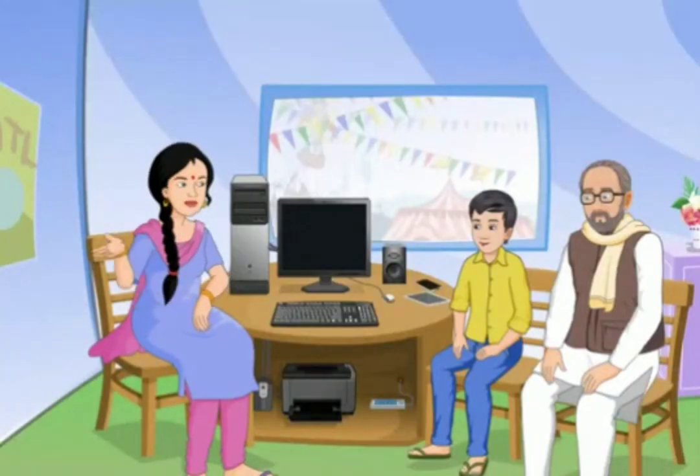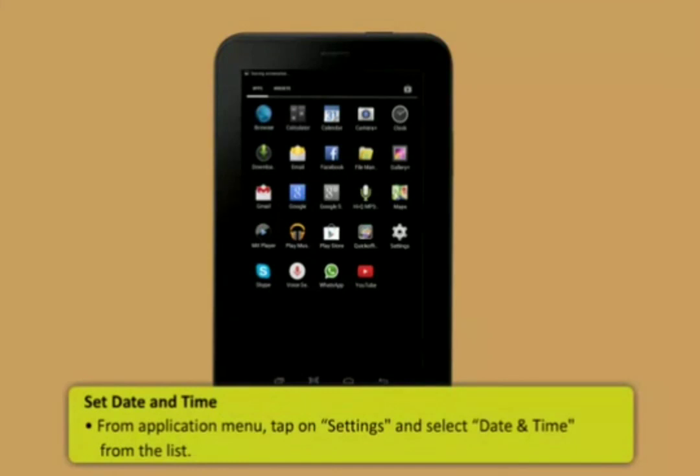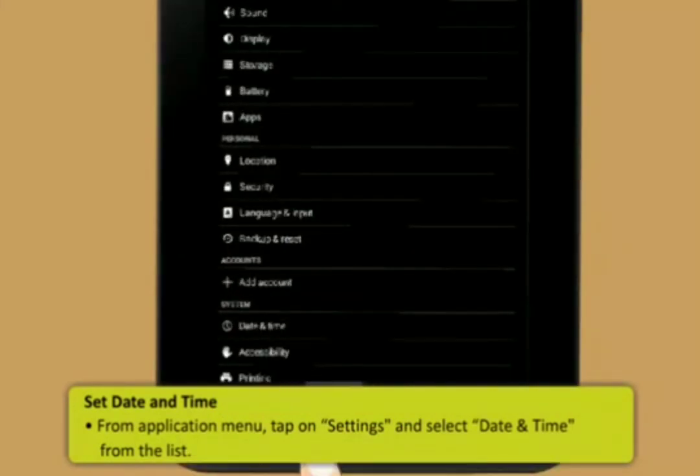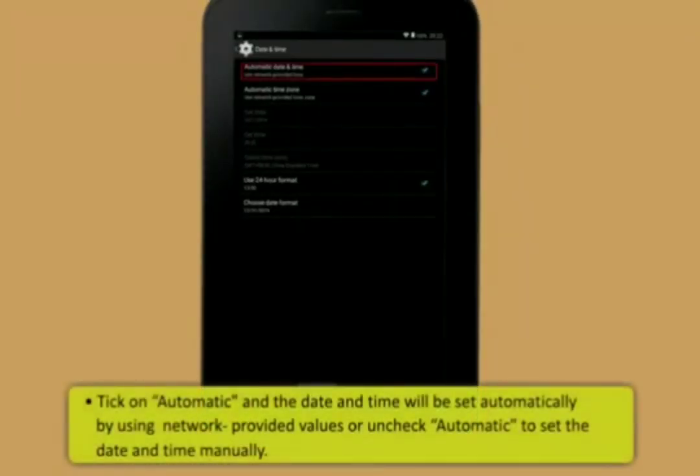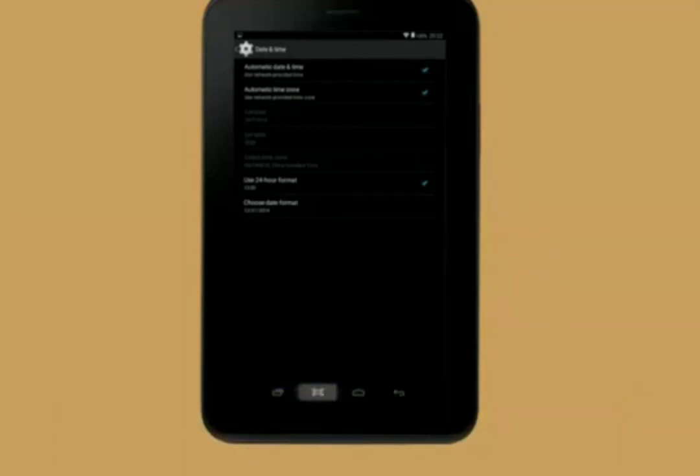To set date and time, follow these steps. From the Application menu, tap on Settings and select Date and Time from the list. Tick on Automatic and the date and time will be set automatically by using network provided values, or uncheck Automatic to set the date and time manually.